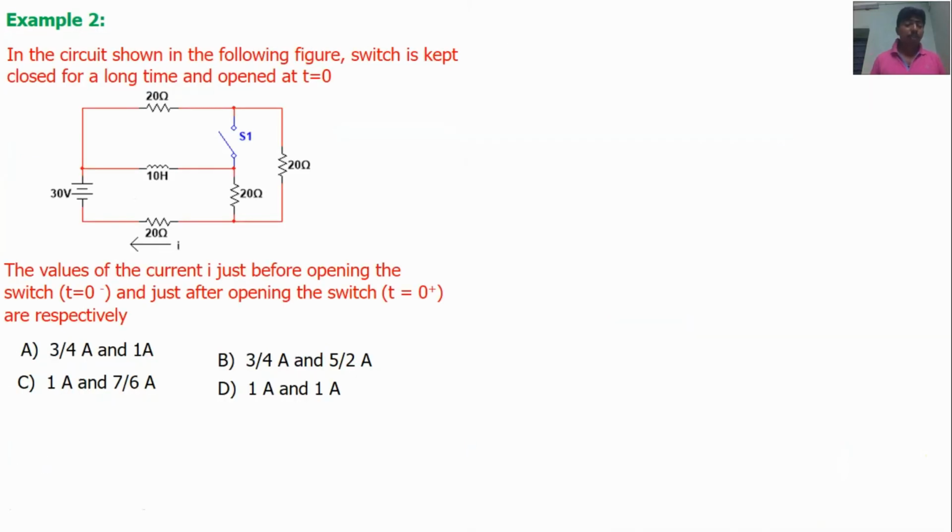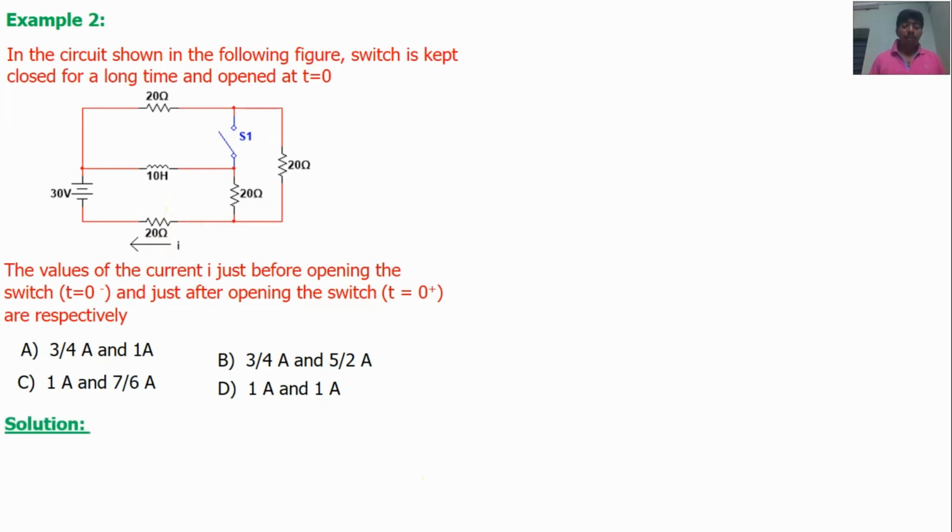Another example. This question was asked in the GATE examinations, I think 2007 in the EEE department. The question is, the switch is long time closed, and it opens at t equal to 0. At the time of opening, what will be the current flowing through the 20 ohm resistor? Before opening, what will be the current flowing through the 20 ohm resistor? Okay, this is the question.